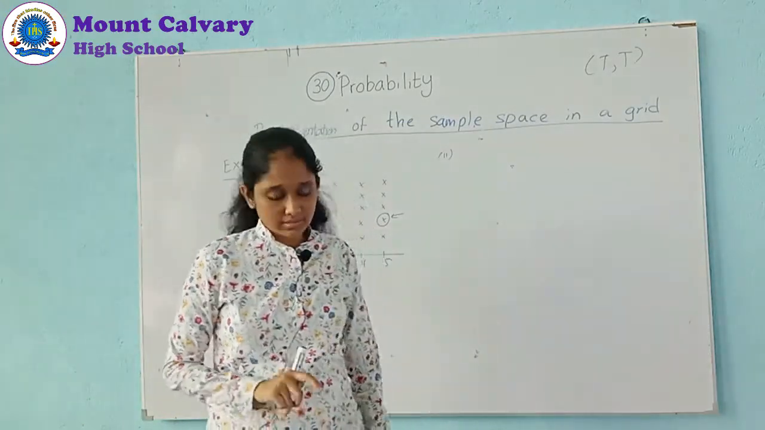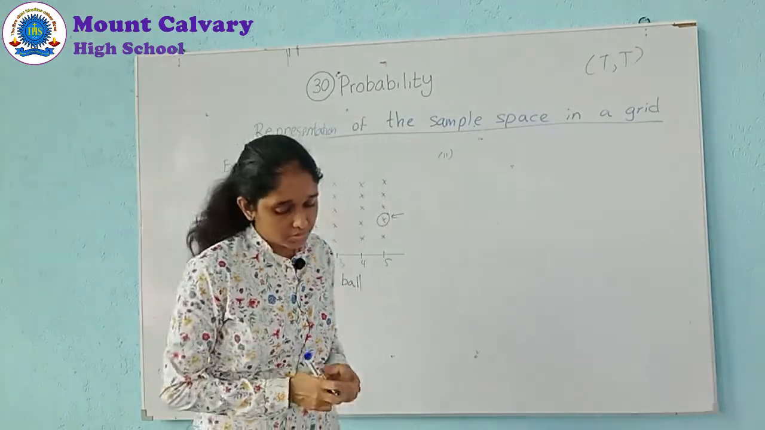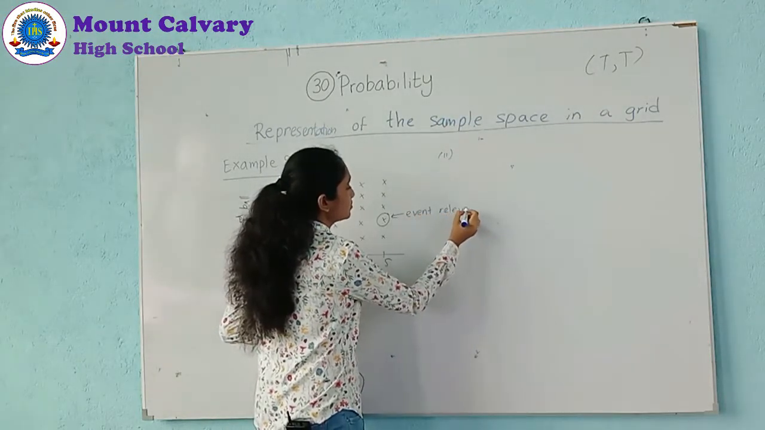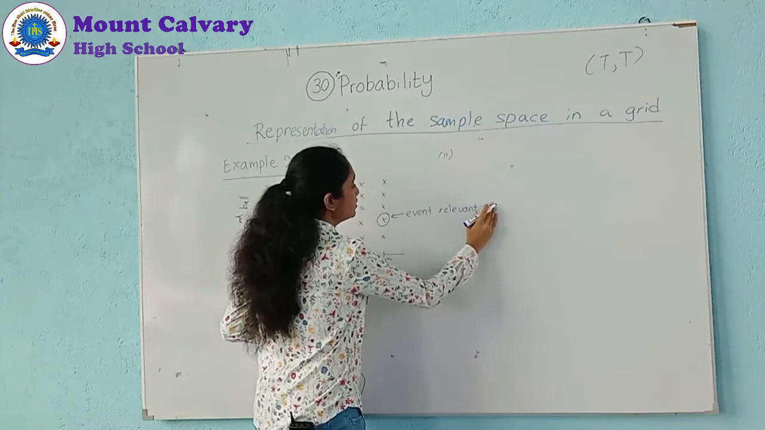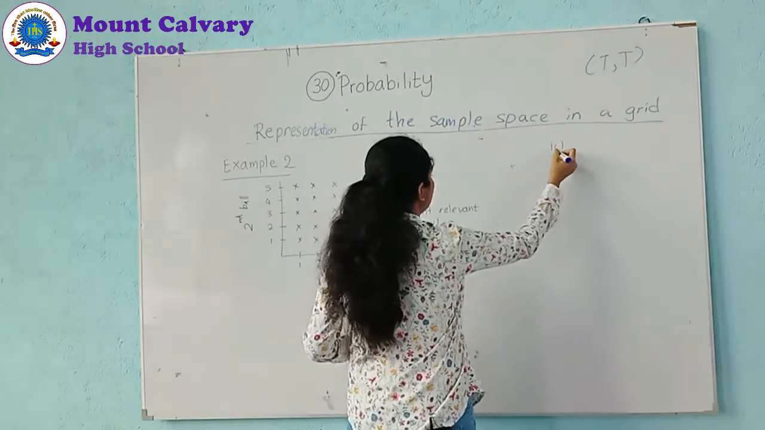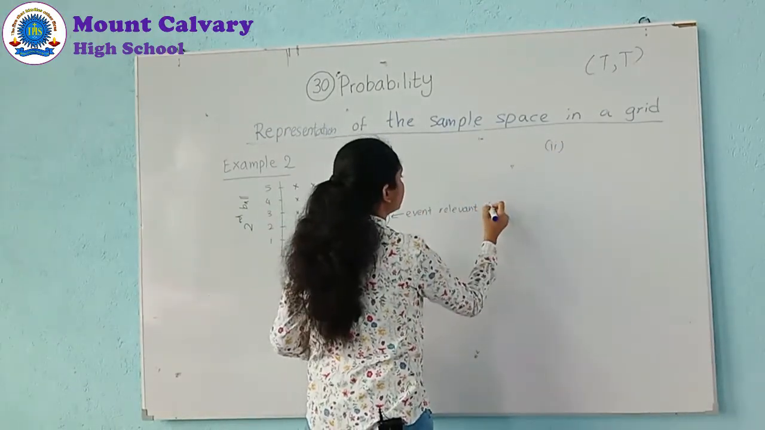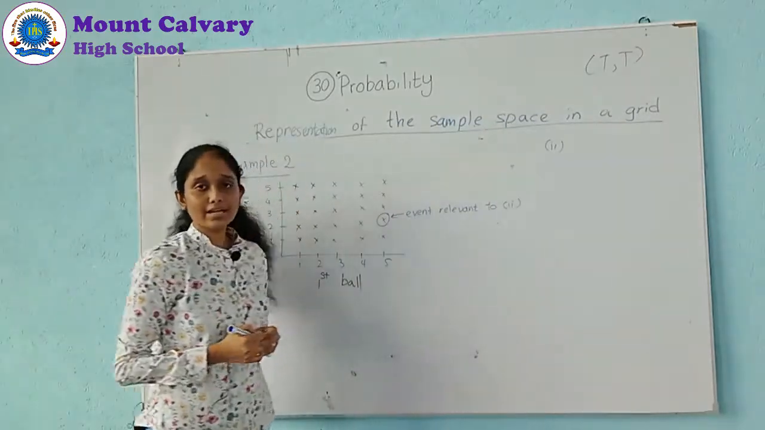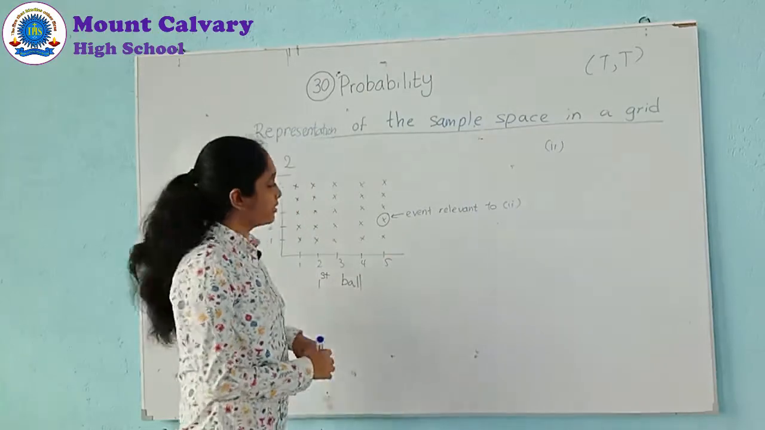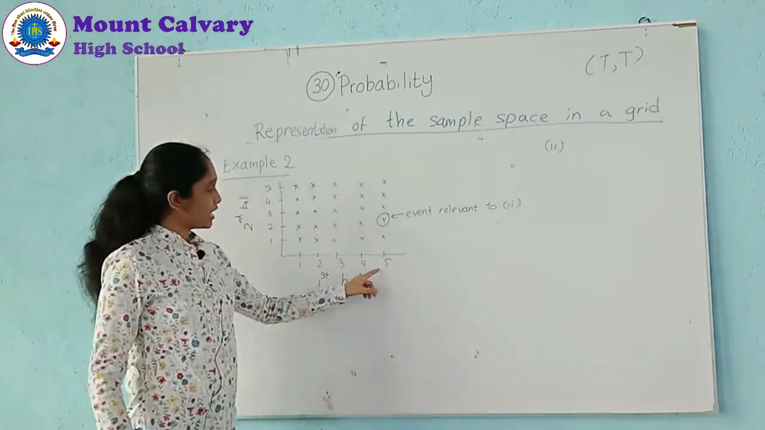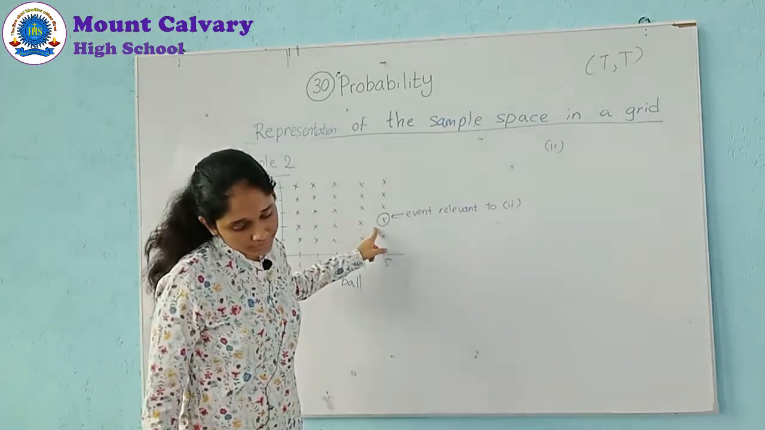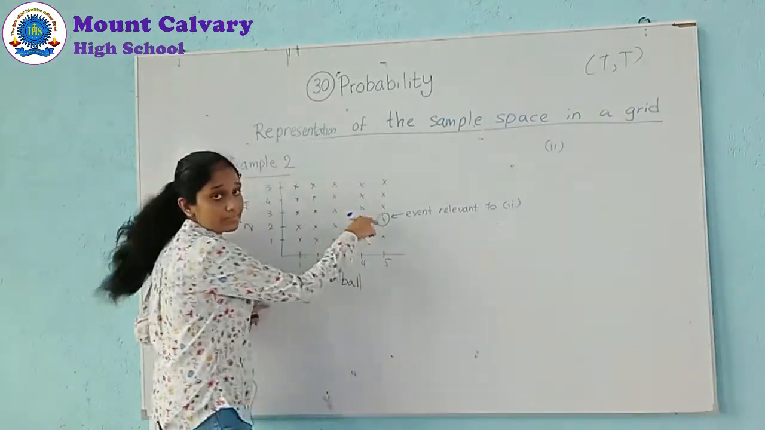So, what is that event? It is the event relevant to part 2. Now, we need to find the probability. How many elements? 5 and 2, easy. First ball 5, second ball 2. Then how many elements? 1.